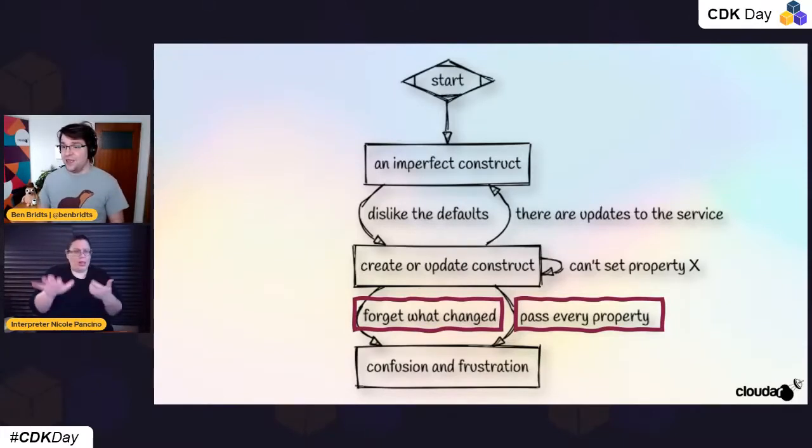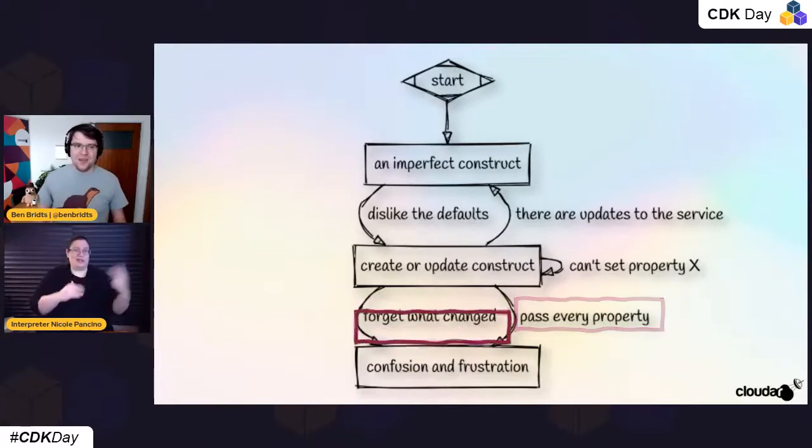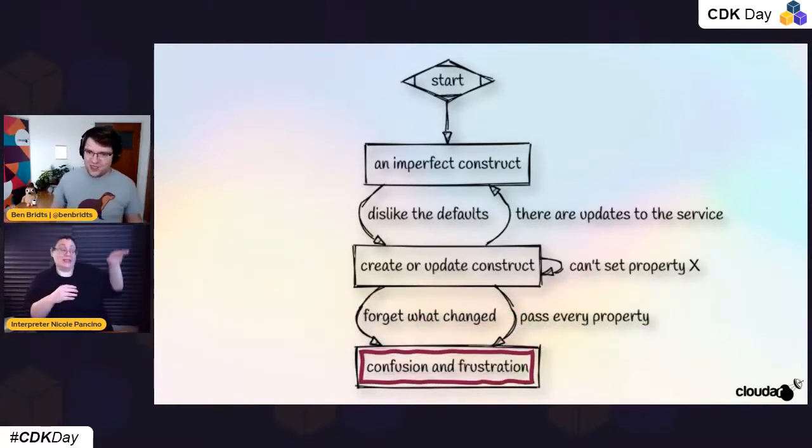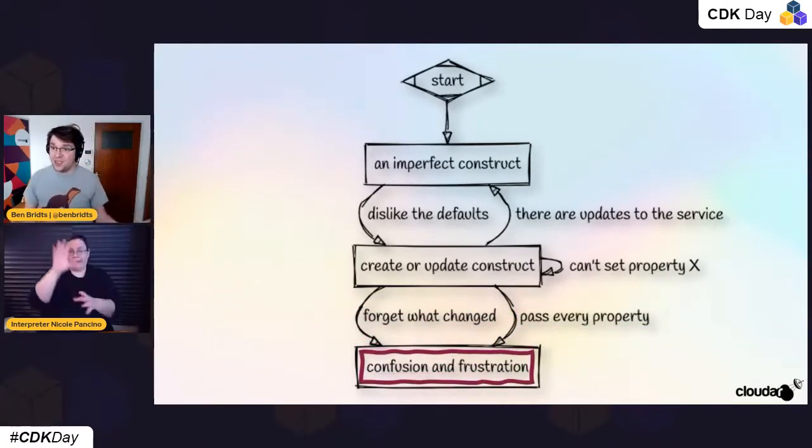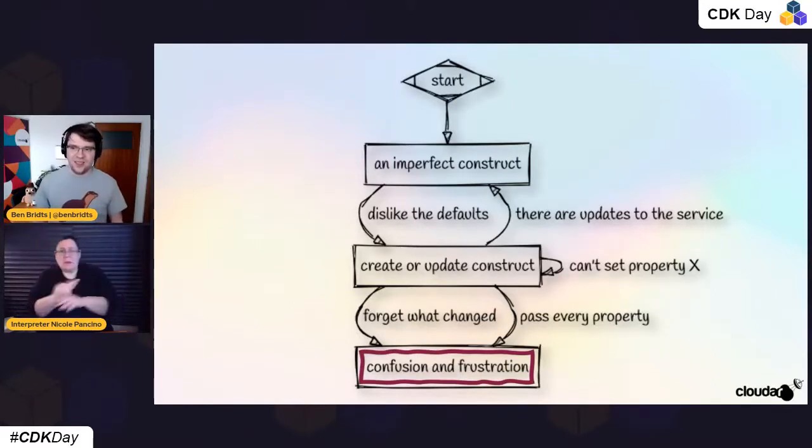Either we forget which defaults are resetting, which defaults are coming from the construct itself, and which defaults are coming from the service, and we have to look in the code every time. Or we end up with a construct that's basically passing everything through, so it's not really an abstraction anymore. It's just a different name for the original level 2 construct. Both of those things will lead to confusion and frustration. It will be hard to know what to use, and even harder to predict what we actually are going to be deploying.